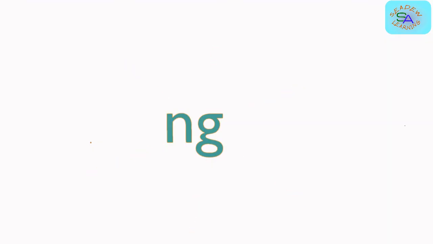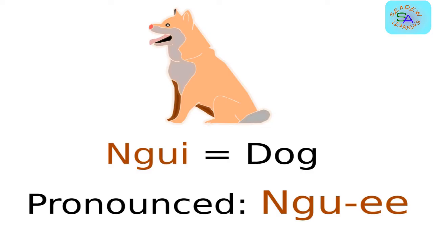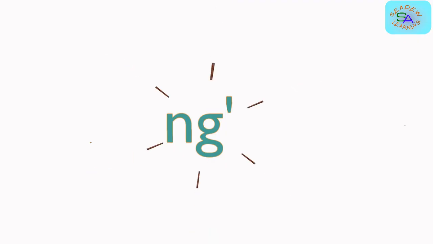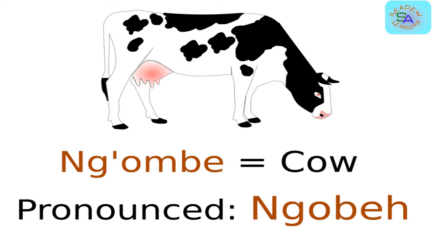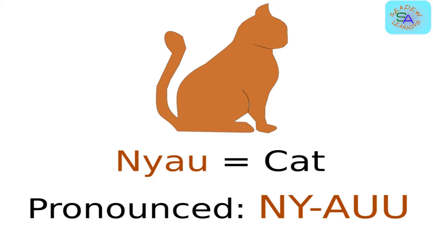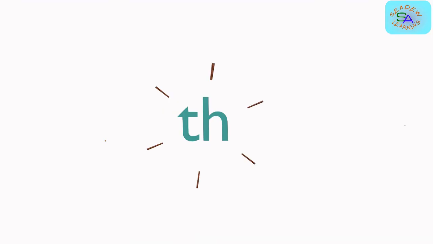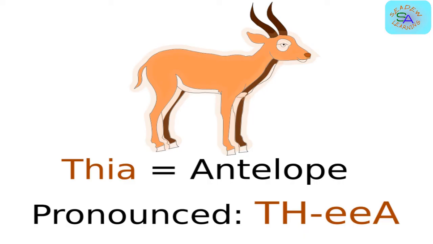NG. Example, Gui, which means dog. NG with an apostrophe. Example, Ngobe, which means cow. NY. Example, Nyau, which means cat. TH. Example, Dhia, which means antelope.